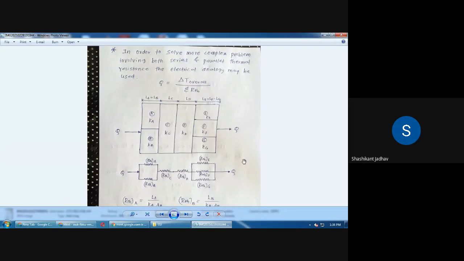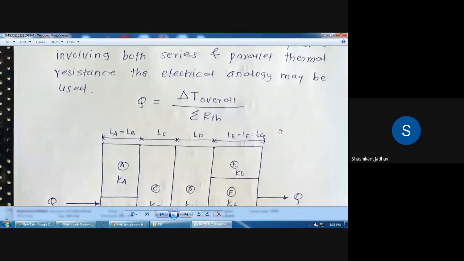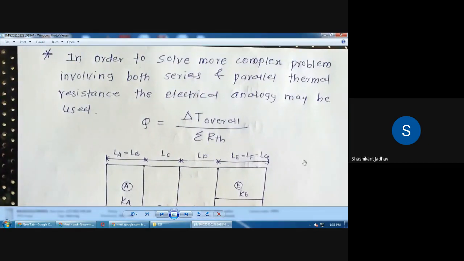Then write down the next point. We have to write down the general equation for this. Here a composite wall having different shapes is given, and we have to write down the equations for the thermal resistance for this particular component. So write down the next lines, mark it with a star. We will take a complex shape and calculate what thermal resistances there will be for it. Okay, so write down.